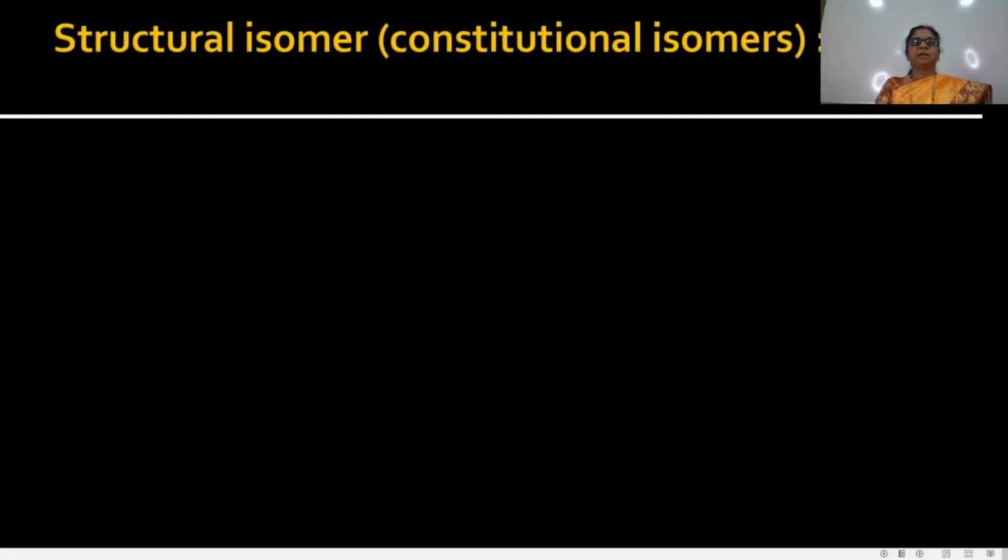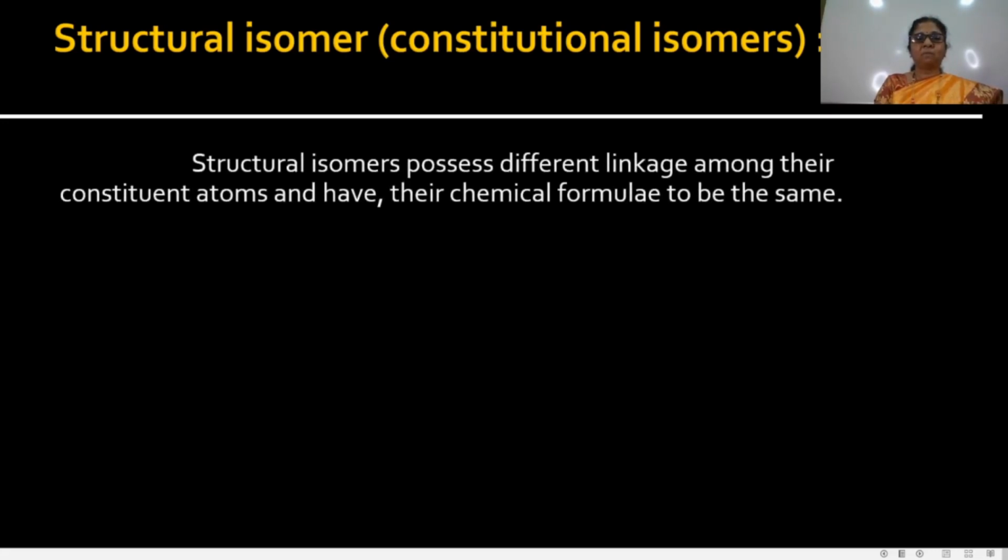Then the second type is the structural isomers in coordination complexes. Structural isomers possess different linkages among their constituent atoms and have the same chemical formula.